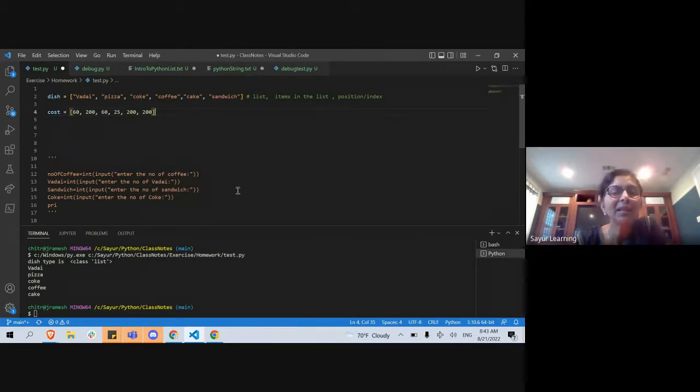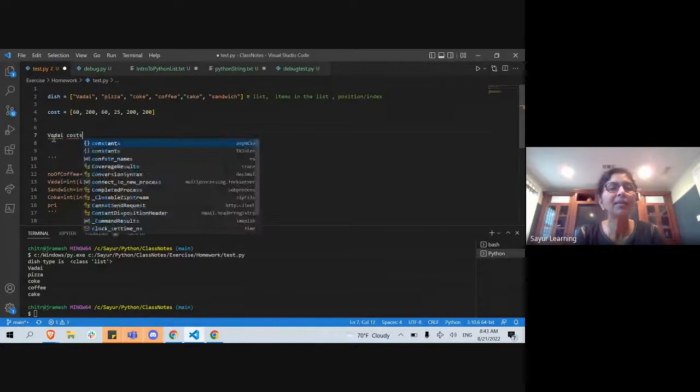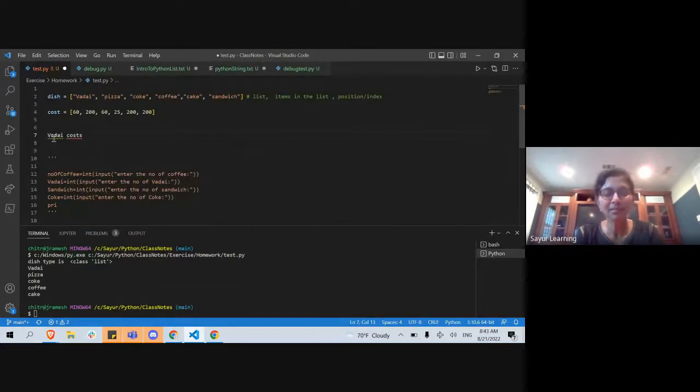So now somebody has to tell me how to print. You remember, when you wrote the program, you put the price of vadai as this much, and asked how many vadai you want. So how do I write that print statement now? Let me tell you my sample. Vadai cost rupees 60.